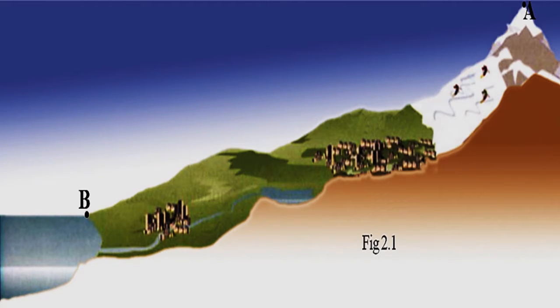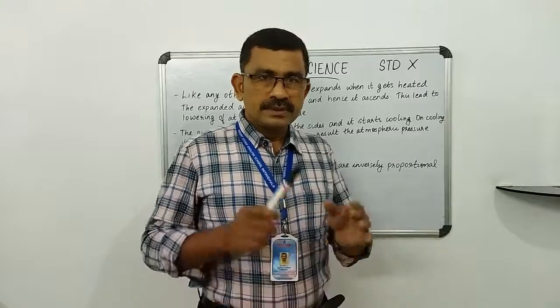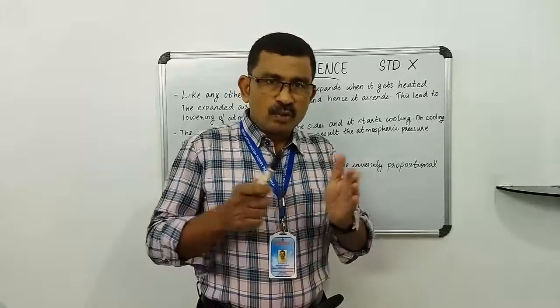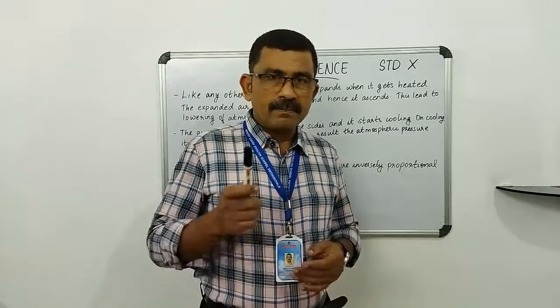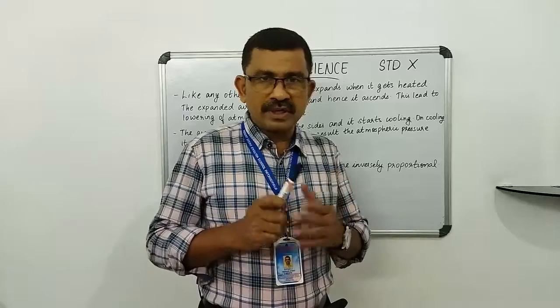In this picture we can see a high altitude, so there will be low pressure. In this picture we can see the place B is low altitude, so we can feel here high pressure. Children, now let's move on to temperature and atmospheric pressure.